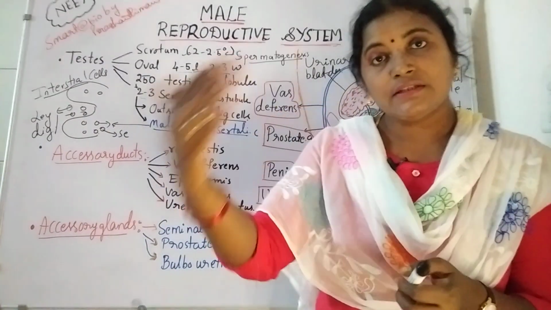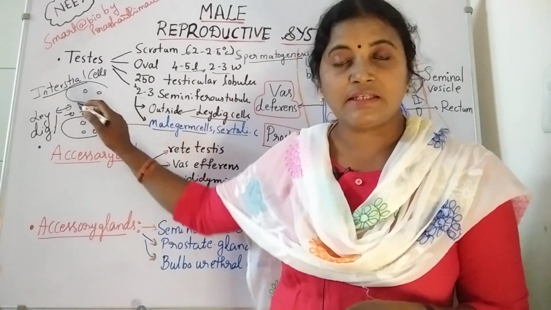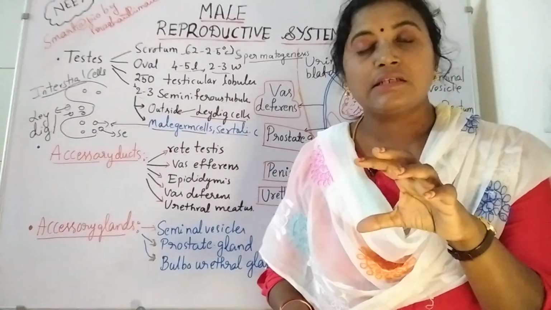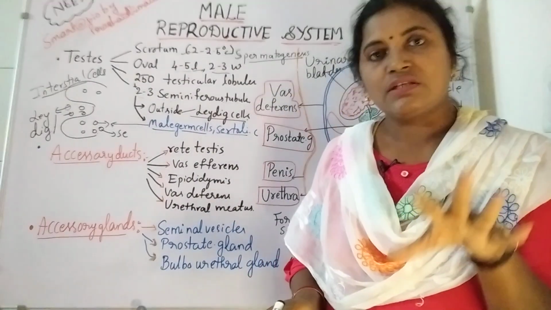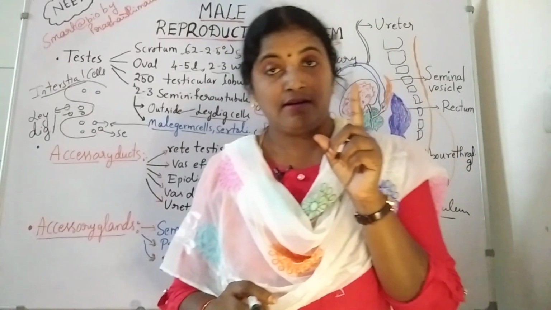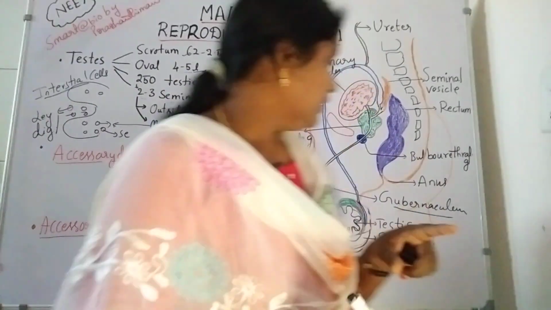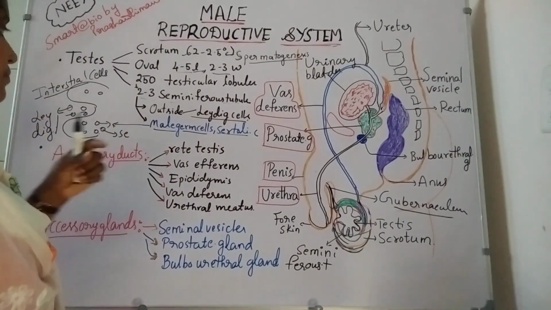Outside the tubule, between the tubules, is the interstitial space, and the cells there are known as interstitial cells, also known as Leydig cells. Write down this: Leydig cells are responsible for androgen production.